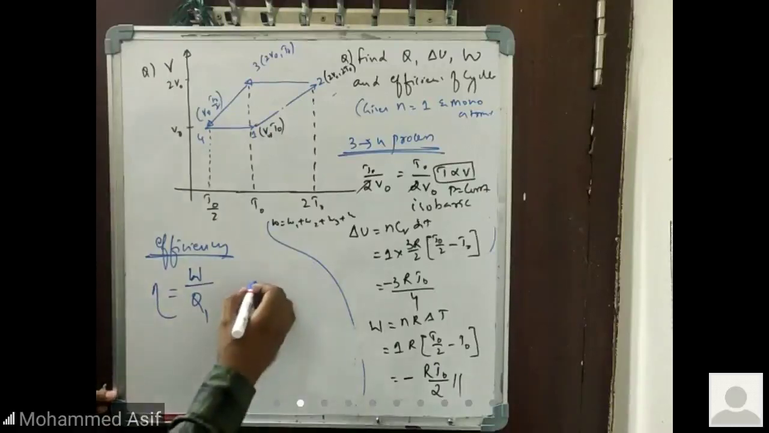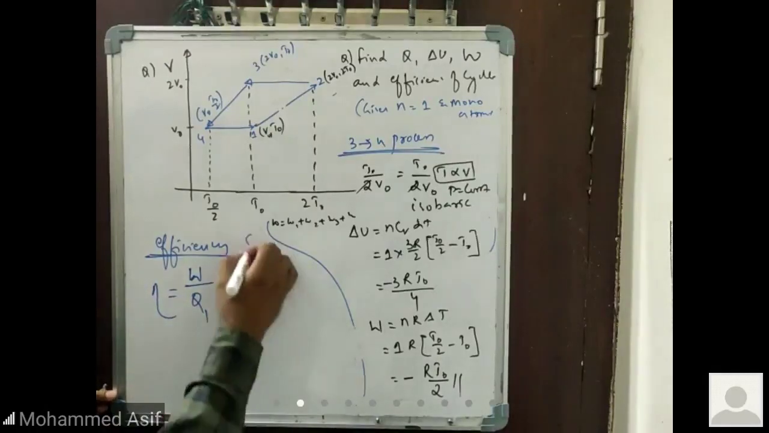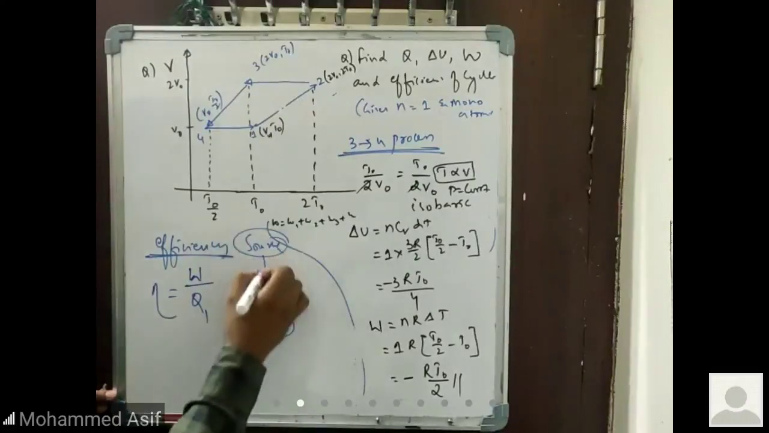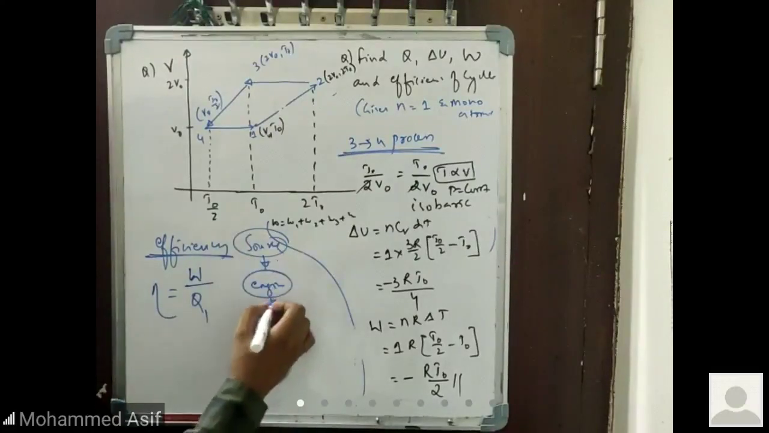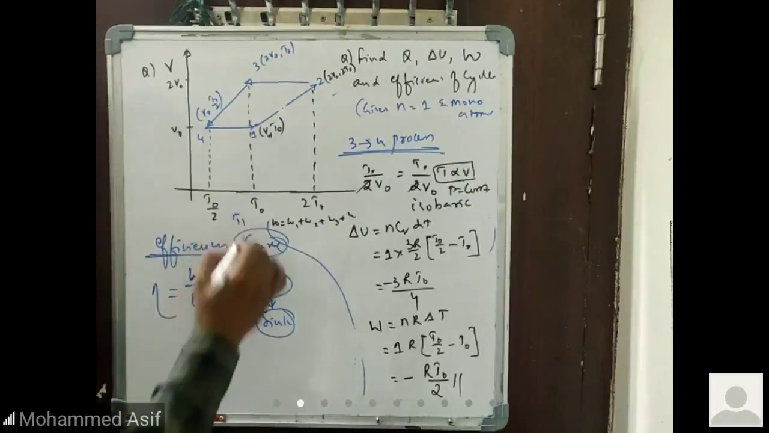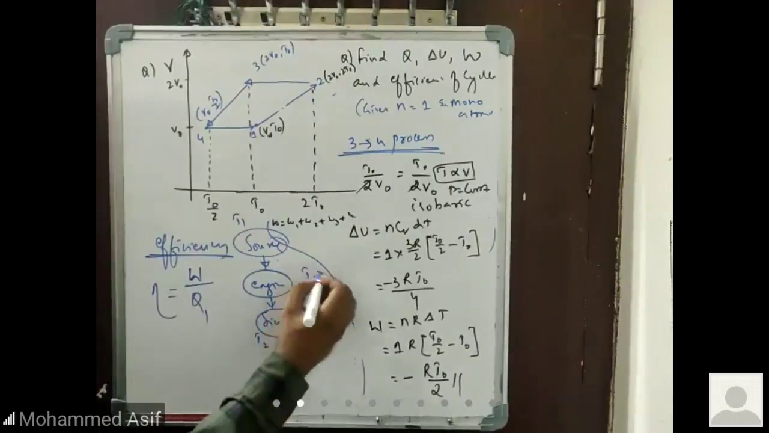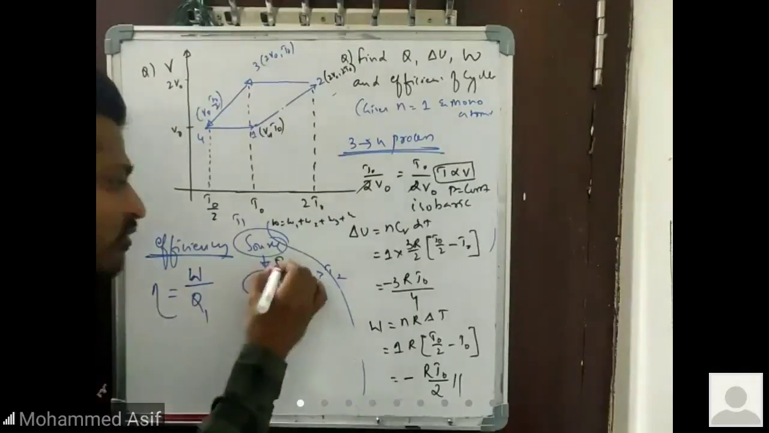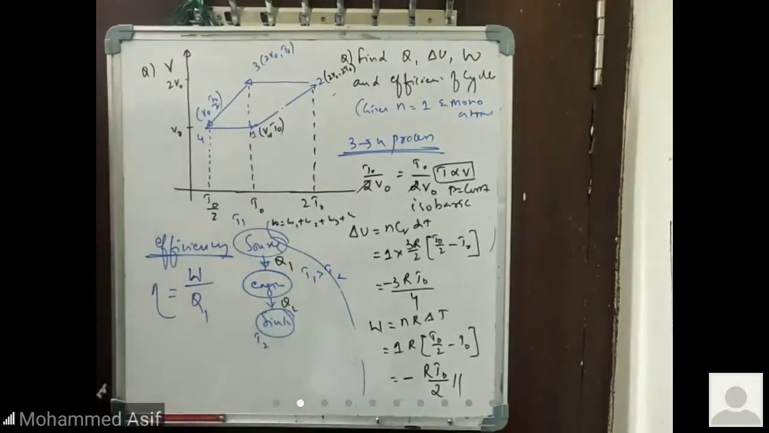This will be your engine, and this one is your source, and this one is your sink. From the source, we take heat at a temperature T1, and it is given to the sink at a temperature T2. T1 is greater than T2. The engine takes an amount of energy Q1 from the source and gives the energy Q2 to the sink.